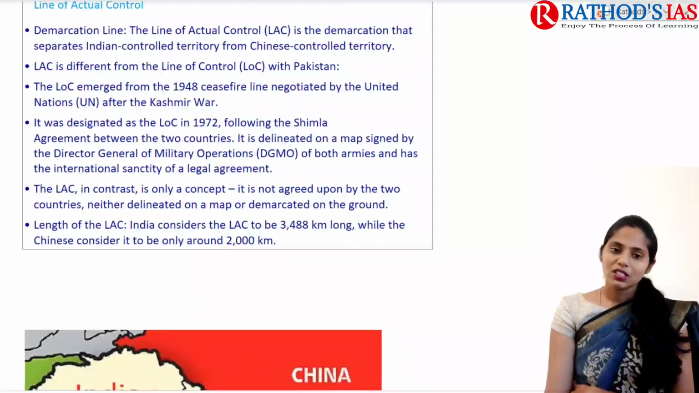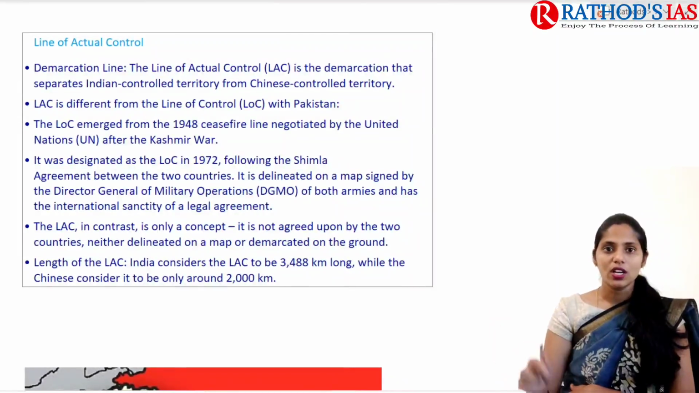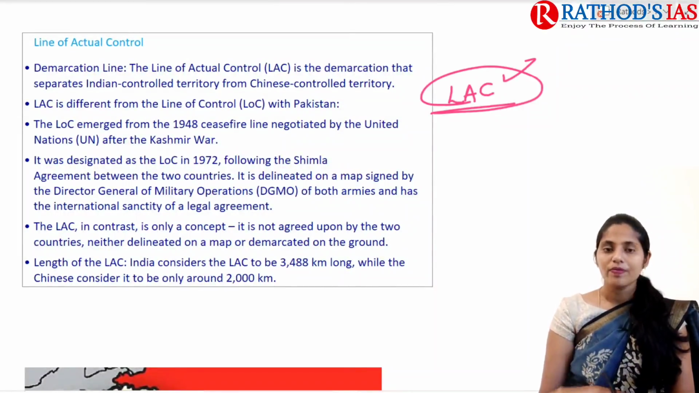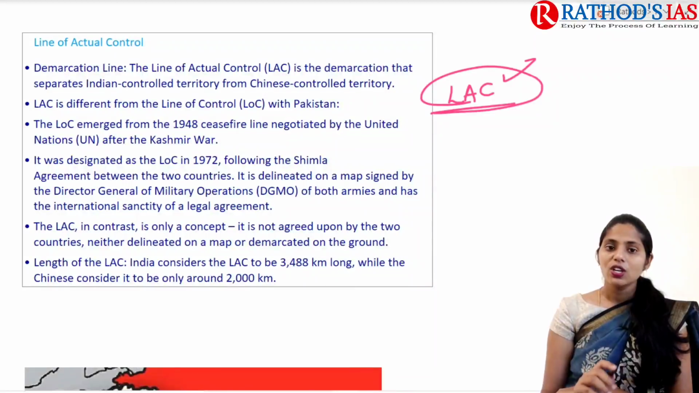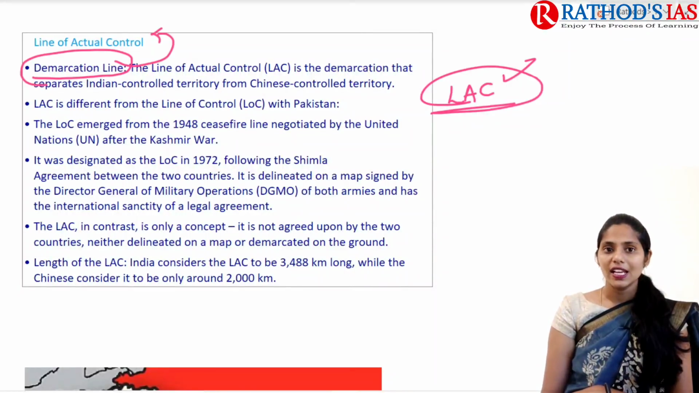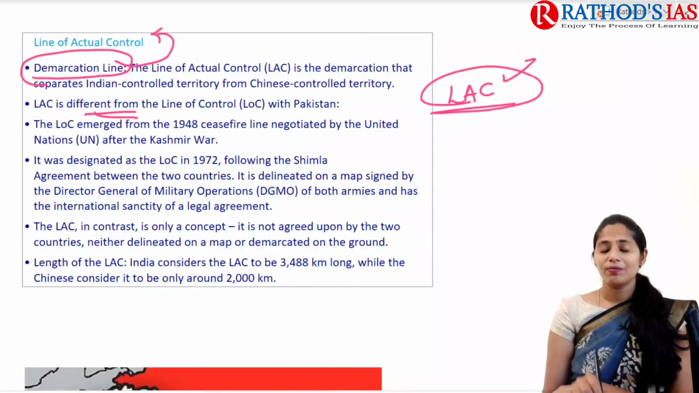So this is about this topic, and now let us focus on some important facts regarding what the Line of Actual Control is. If you see this Line of Actual Control, I can simply say it is a demarcation line. Between whom? Between India and China. It is called the LAC, Line of Actual Control. So the LAC is very much different from the LOC with Pakistan. Okay, so you have to remember this thing.